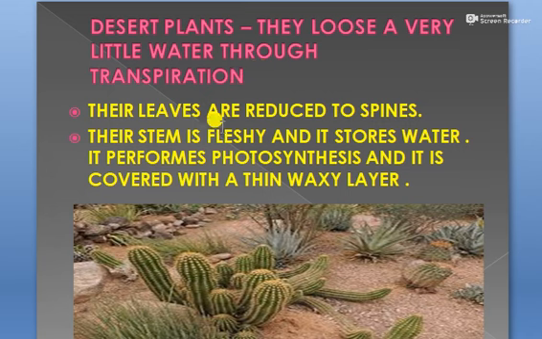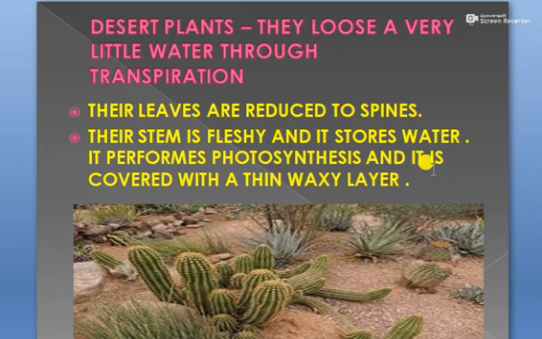Their leaves are reduced to spines. The stem of desert plants is fleshy and full of water. The stem also performs photosynthesis, so by the process of photosynthesis, the stem prepares the food, not the leaves, because leaves are reduced to spines.